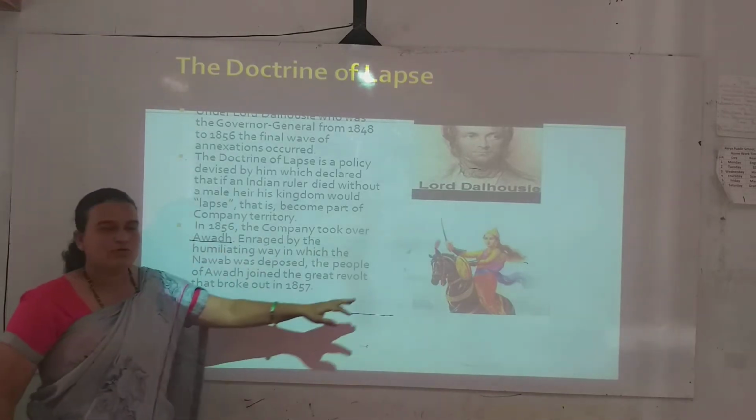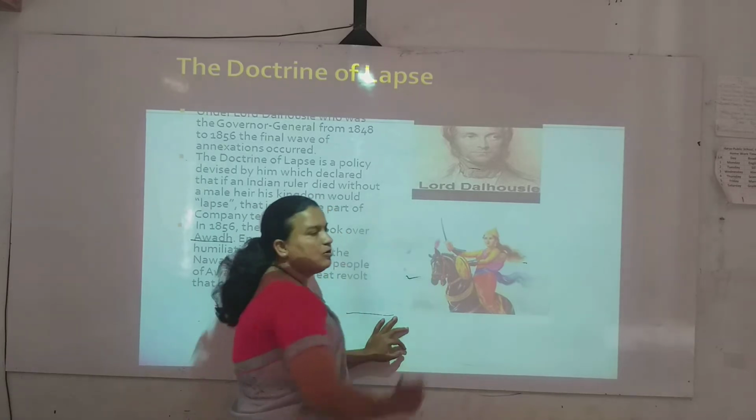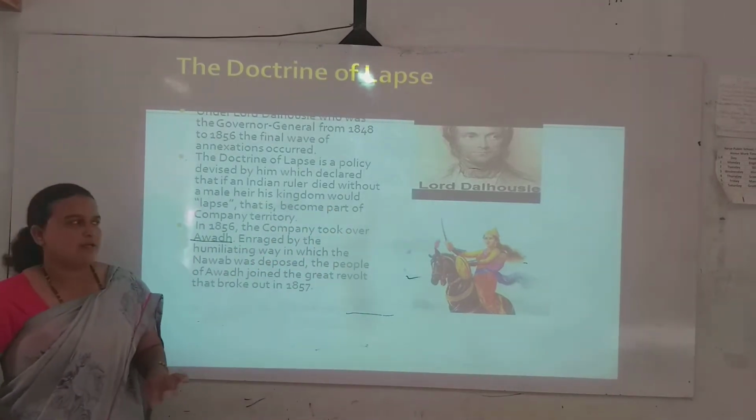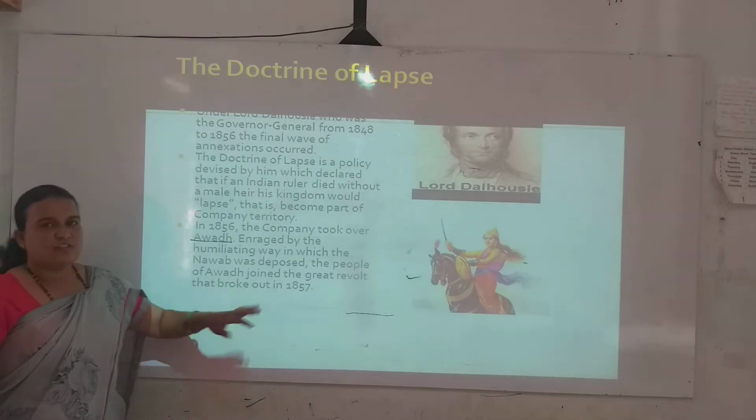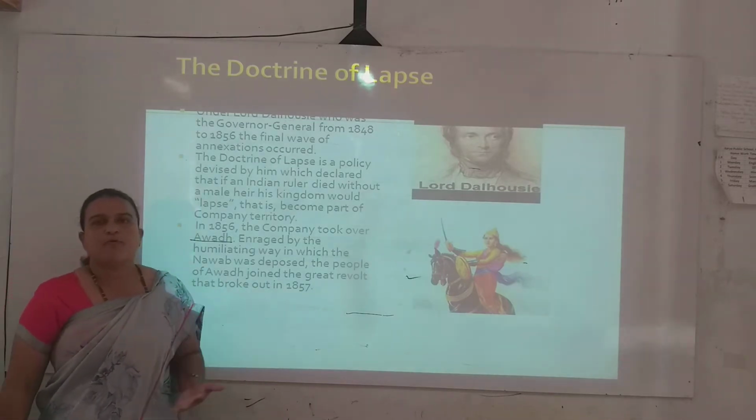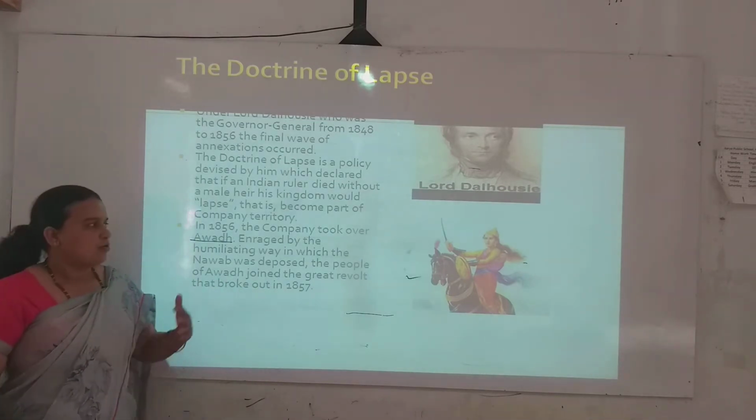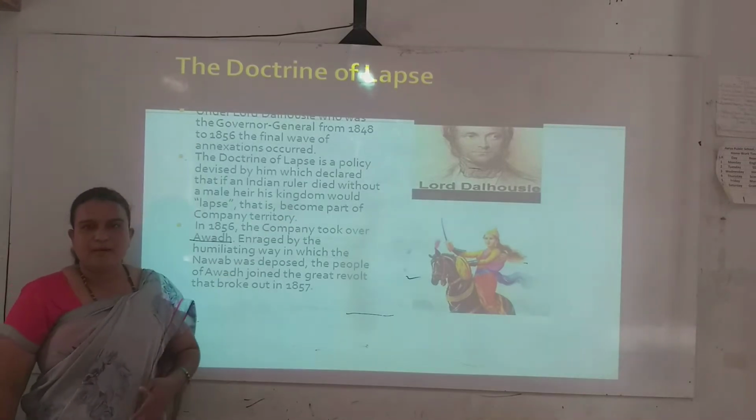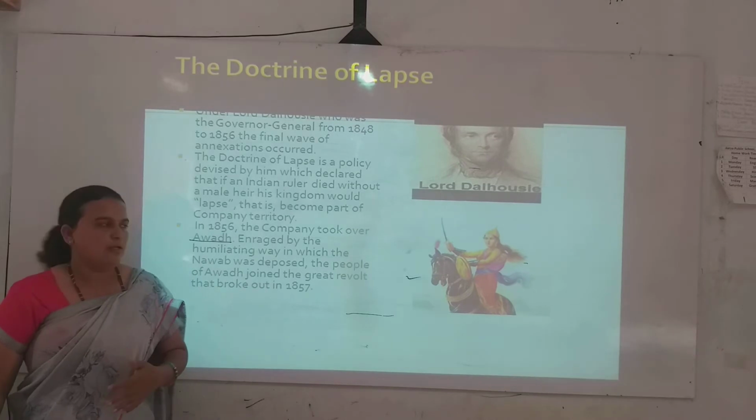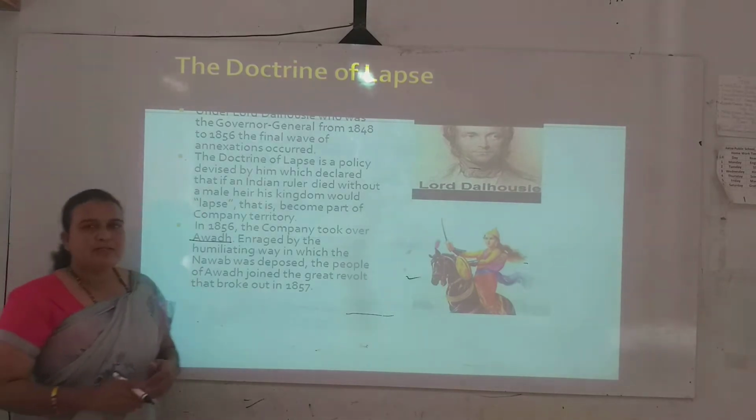In 1856, the company took over Awadh. Then you can see in the image Queen Lakshmi Bai of Jhansi. Then also some of the provinces such as Satara were taken under the company's control according to the doctrine of lapse policy.